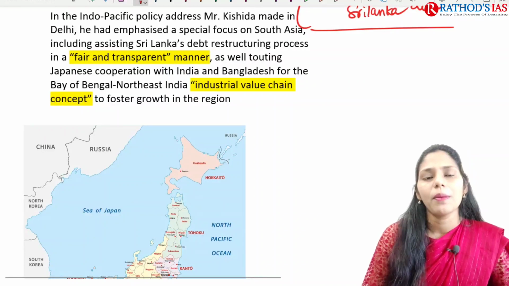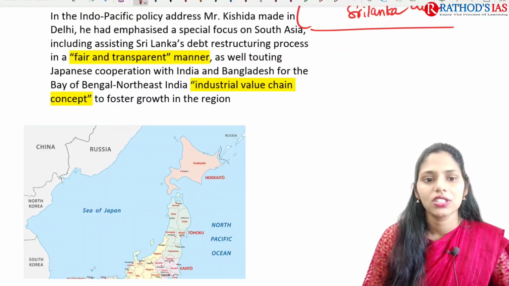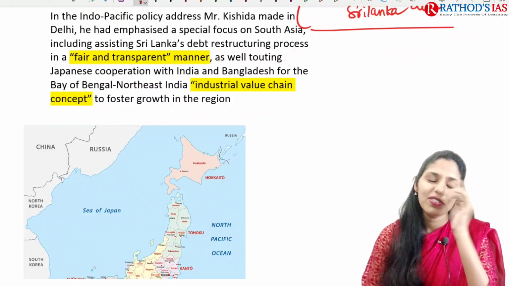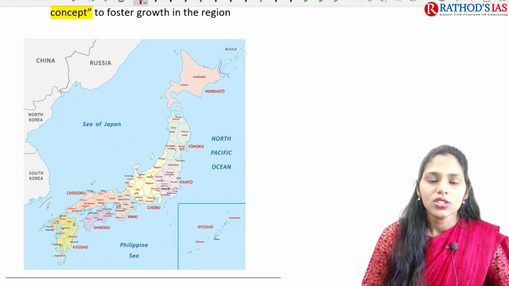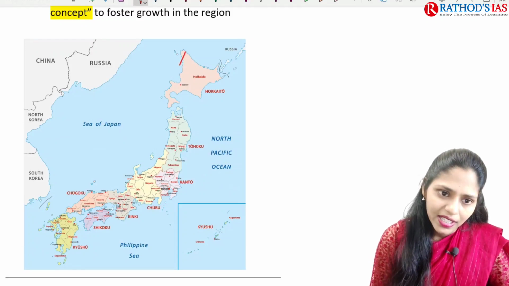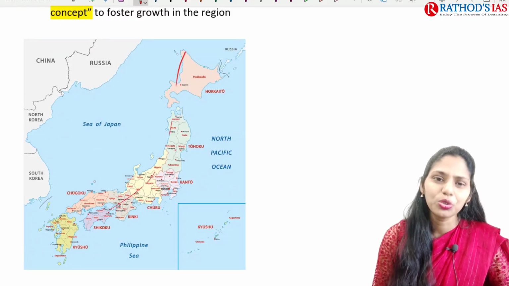And Japanese cooperation with India and Bangladesh is seen, and they want to come up with the development of industries, the industry value chain concept also. If you see the map here, this part is Japan. This is a group of islands.